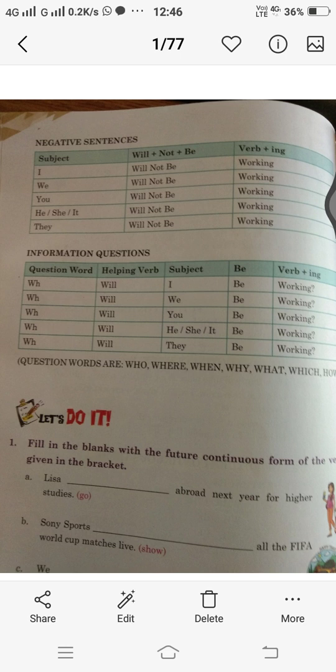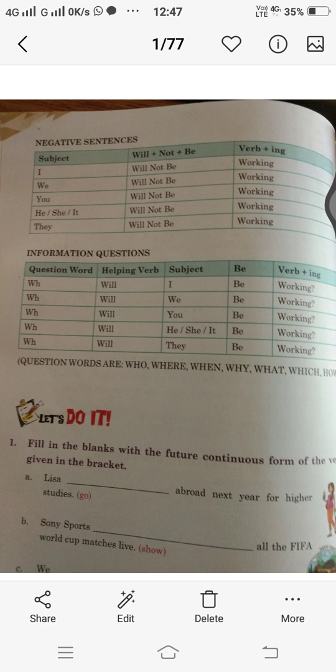Now information questions, that is the WH words, which stand for who, where, when, why, what, which and how. So we use the question word, that is the WH form, with the helping verb plus subject plus be plus verb added with ing, like where will I be working.